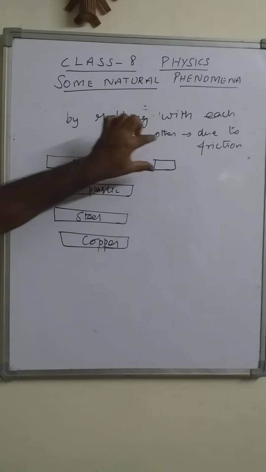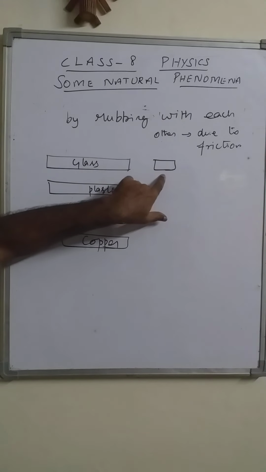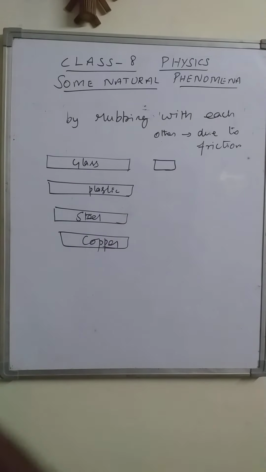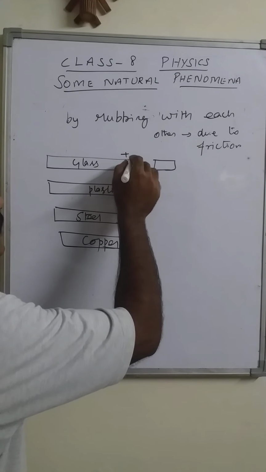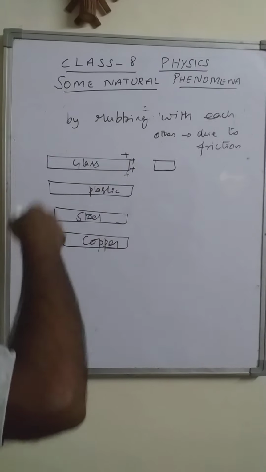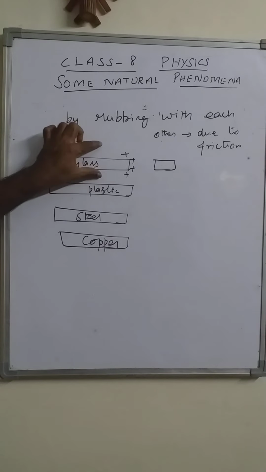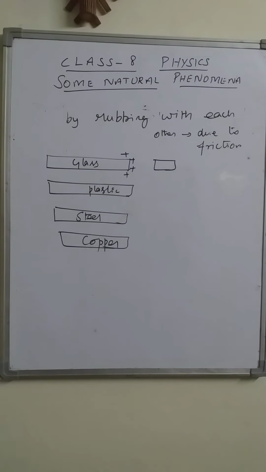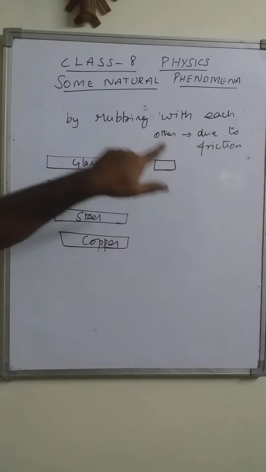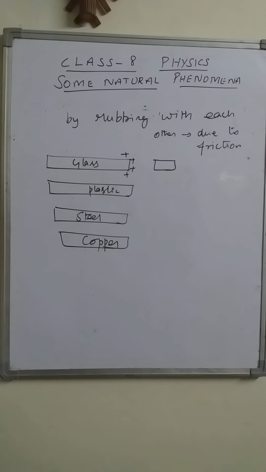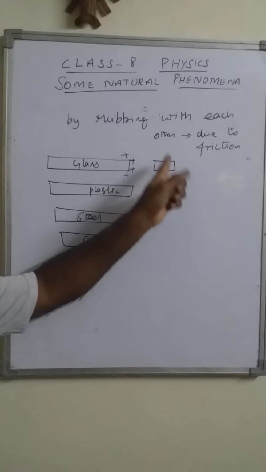Whether this substance is charged or not, how can we come to know? The glass rod was rubbed with silk cloth, so it develops positive charge. We understood the glass rod is positively charged. Whether this material is charged or not, how can we know? It may be charged or uncharged.